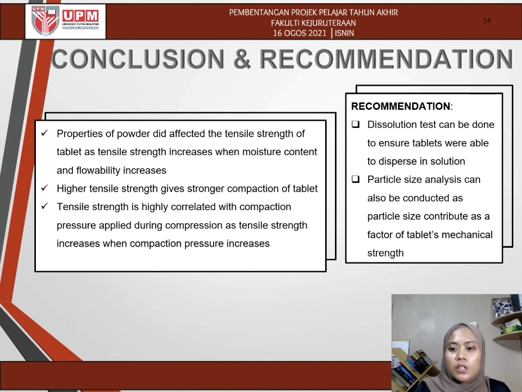As for recommendation, a dissolution test can be done to ensure the tablets are able to disperse in solution, and also particle size analysis can be conducted as particle size contributes as a factor of the tablet's mechanical strength.